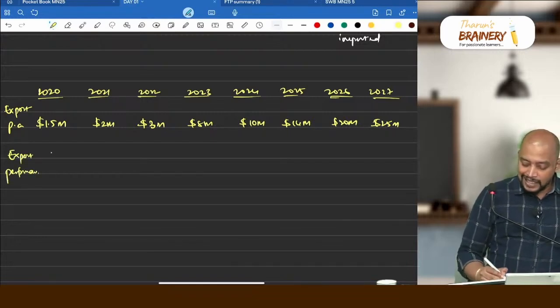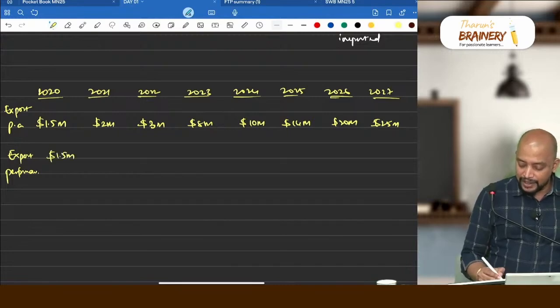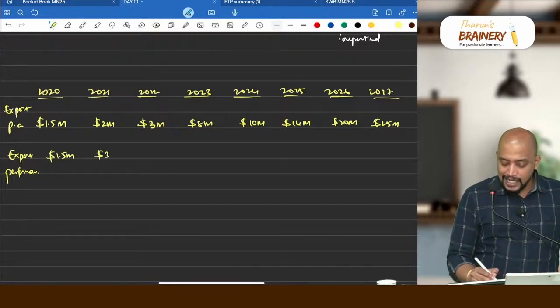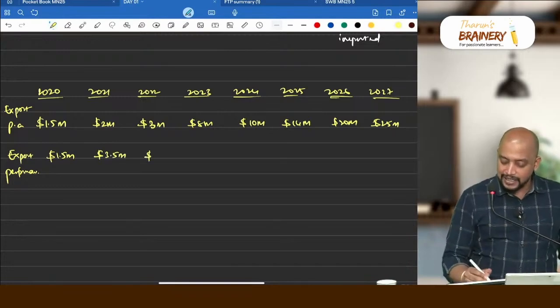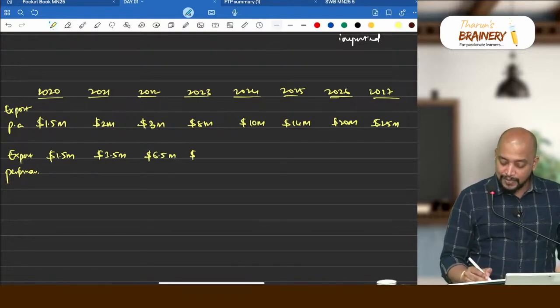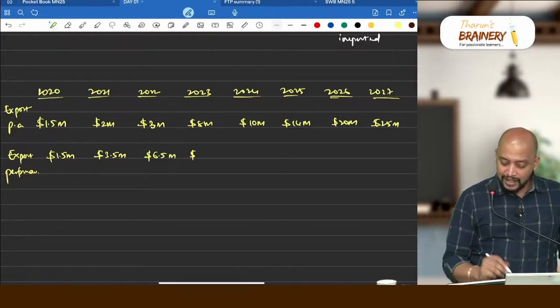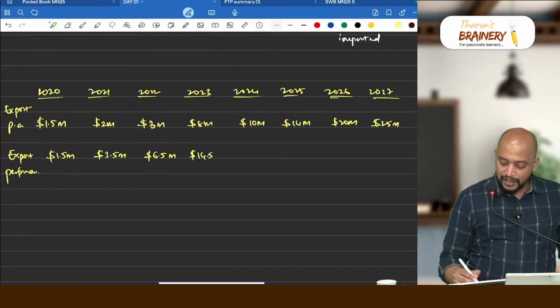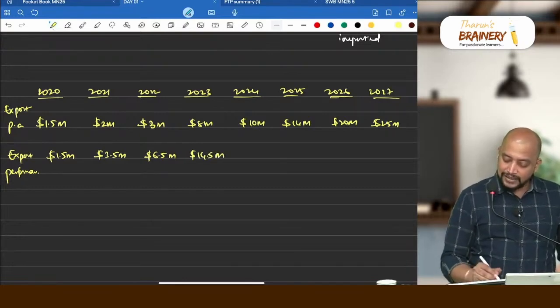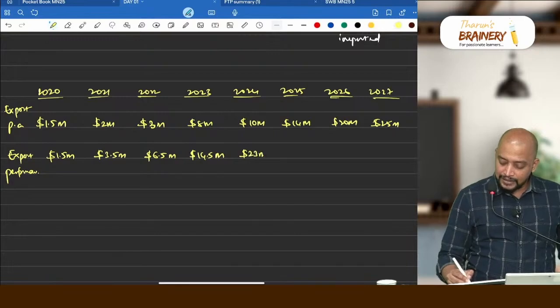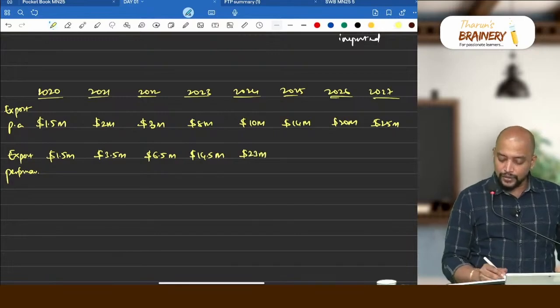Export performance, in this case just $1.5 million. Here it will be $3.5 million. Here it will be current year and previous 3 years: 3 plus 2, 5 plus 1.5, $6.5 million. Here it will be 8 plus 3 plus 2, so 13, $14.5 million. And here current year plus 3 years, 18, 20, 23 million dollars, 23 only, now don't count.